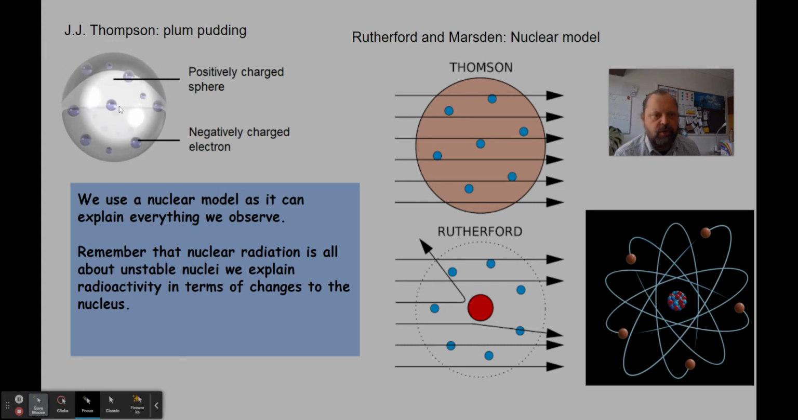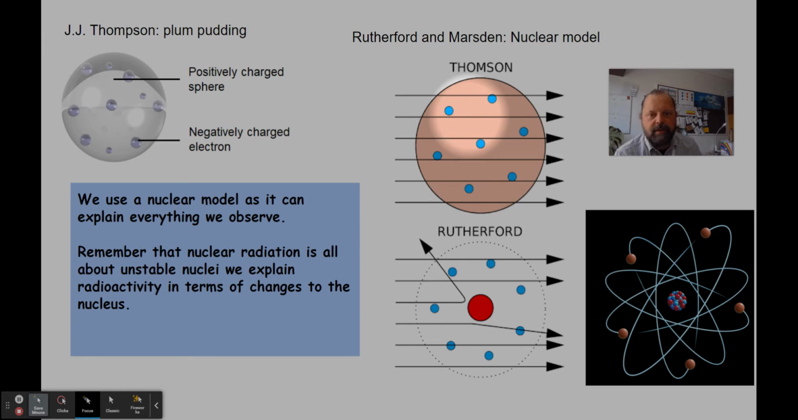So J.J. Thomson knew about electrons. They are the first subatomic particle that is named in these models. Now later on, Rutherford and Marsden did an experiment that involved firing alpha particles at a piece of gold. If J.J. Thomson's plum pudding model had been correct, this is what they predicted would happen, that those alpha particles would pass straight through in straight lines and come out the other side.